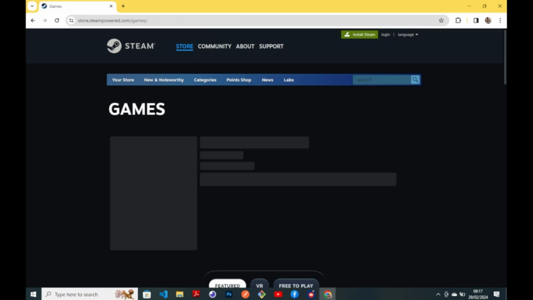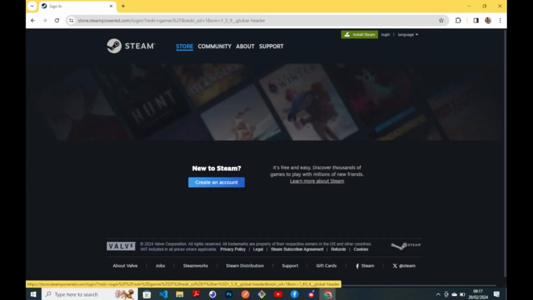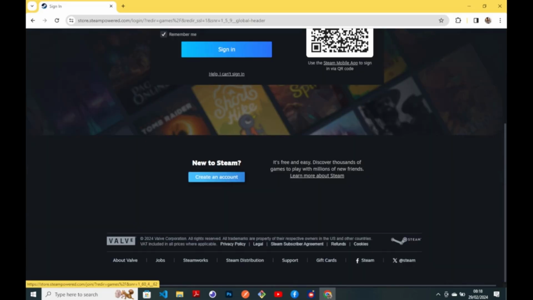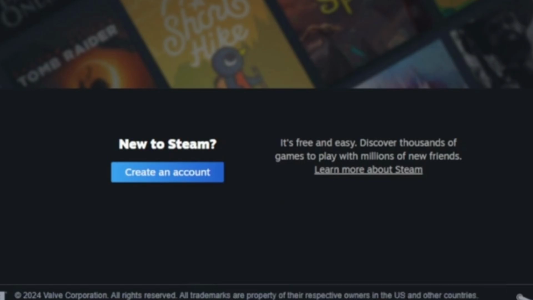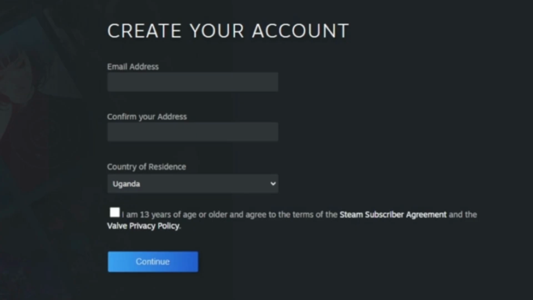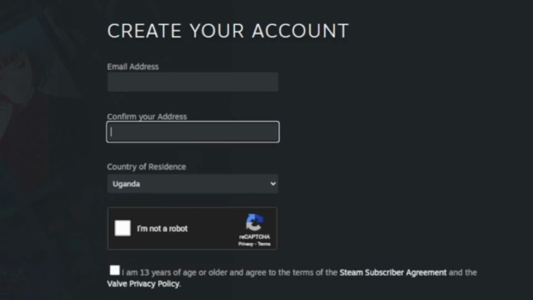Right from here, this is how the site looks. In order to download the game, you first need to log in, or if you are not yet registered with them, then you need to first register. You can click to create an account from this very link here. It takes you here, and from here you provide your email and you confirm your email.